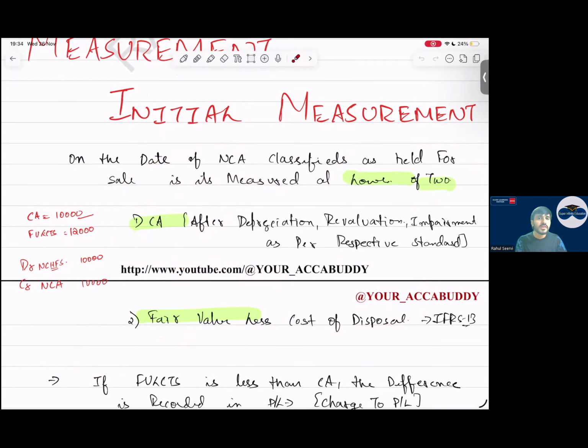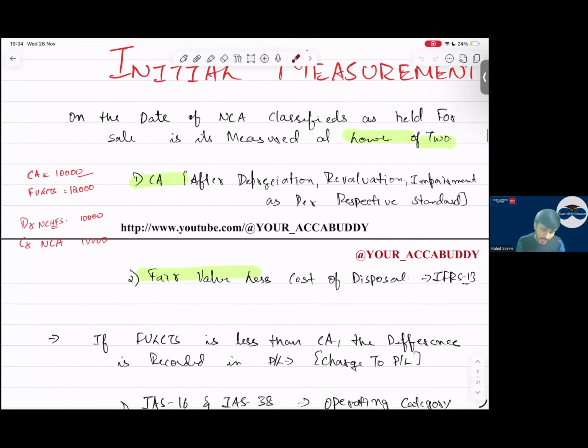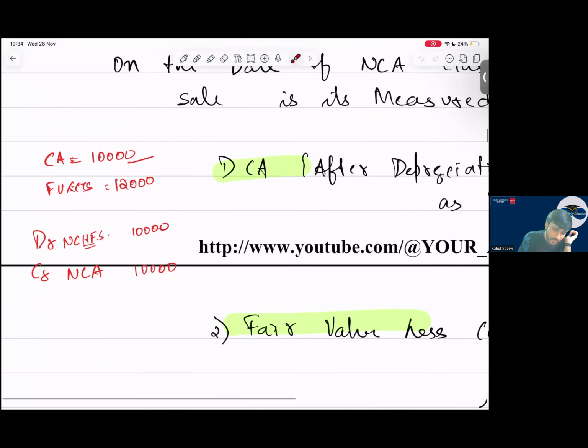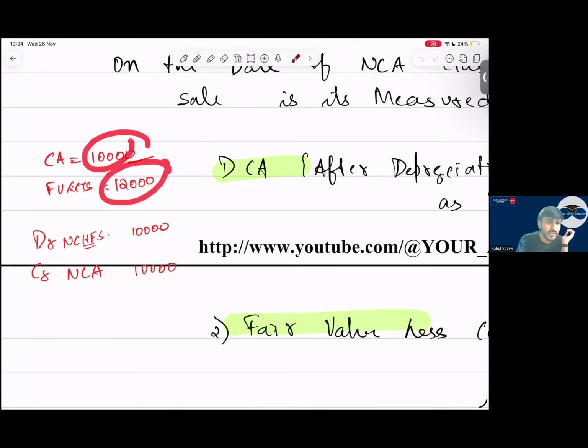Yes, sir. Sir, if we have a difference, what should we do, sir? If fair value less cost to sell is less than carrying amount, the difference is recorded in P&L as an impairment loss as per IFRS 5. It is an impairment loss, but as per IFRS 5. So if the carrying amount is 10,000 and fair value less cost to sell is 12,000, is there any impairment loss here?